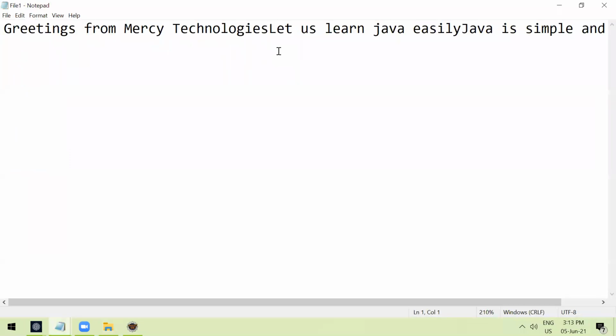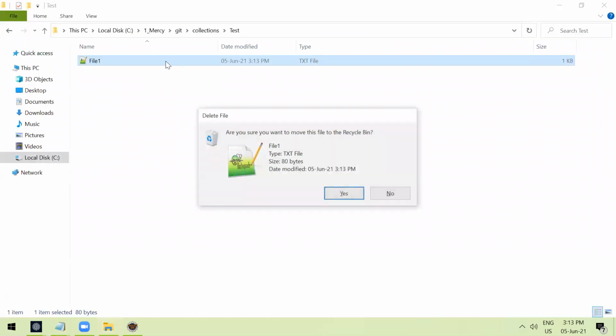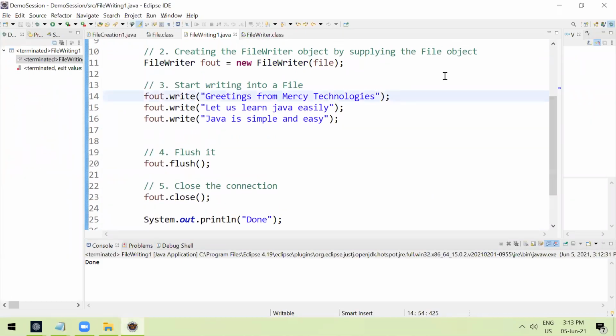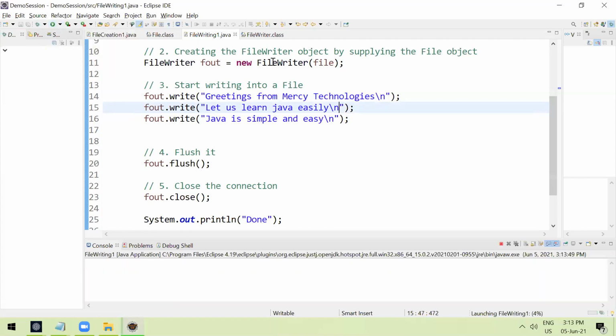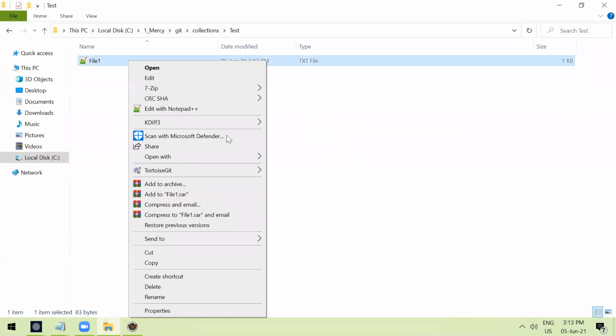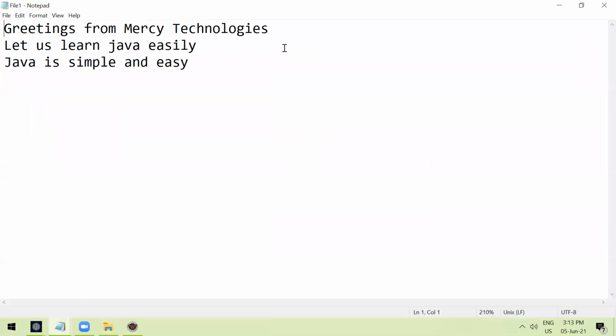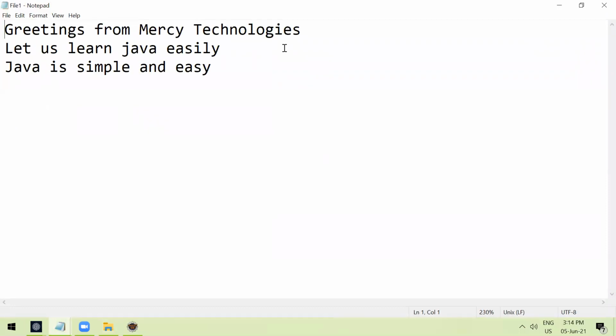Complete text, but there is no enter here, right? In case you need enter, what do you do? Delete the file, just give \n. If you use file writer, this is one of the disadvantages. That's why we can go with the buffered writer. We need to use \n, right? \n basically goes to the new line. Let's run the program again. Open the file. See here. Can you see? Yeah, this is what we were able to write into a file successfully.